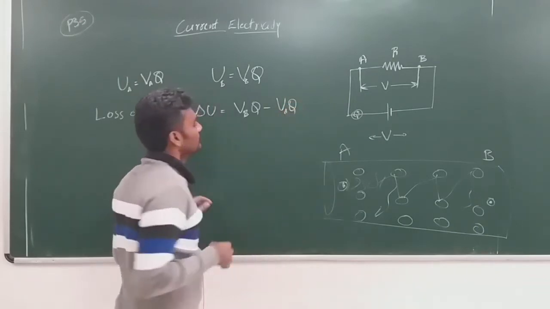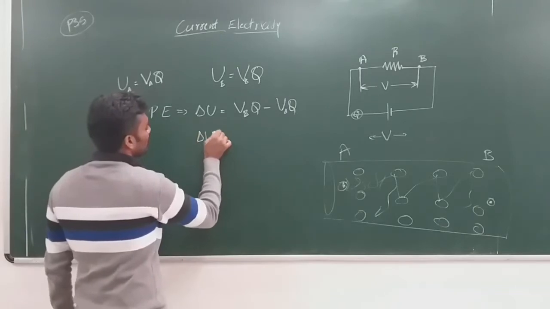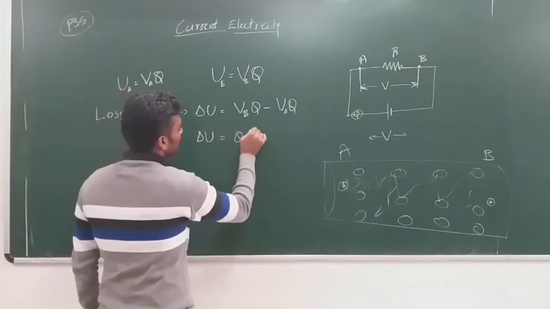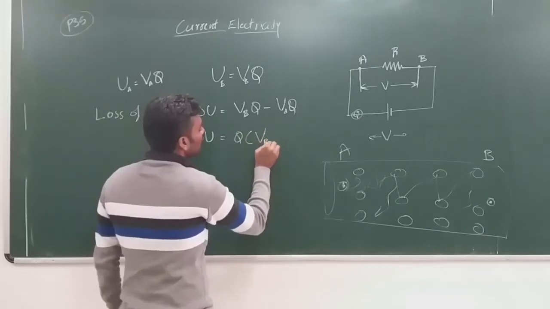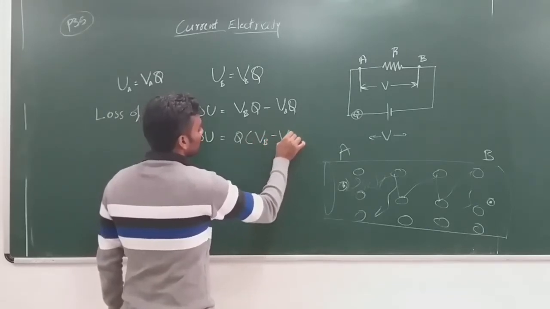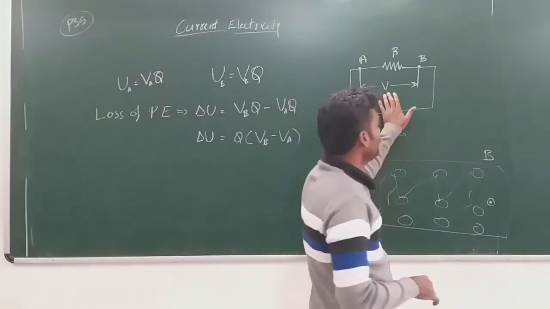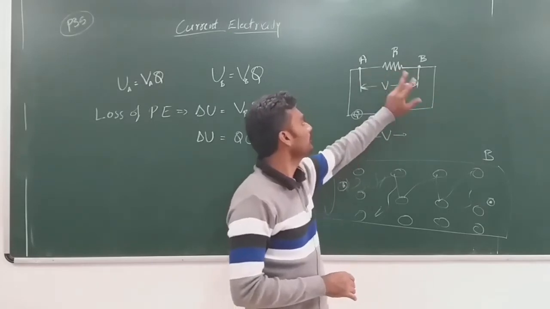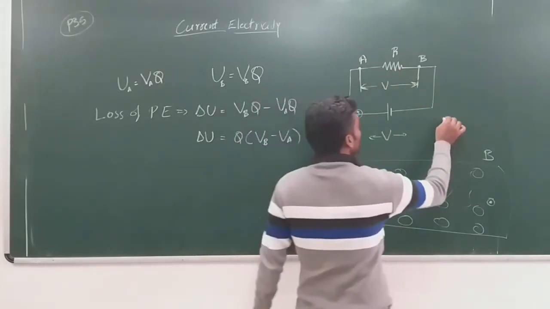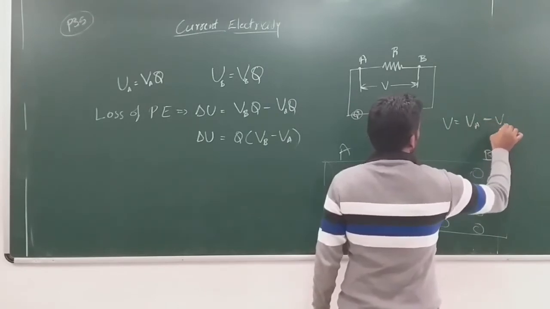VAQ. Now this is the loss of potential energy, which is delta U equal to, upon taking Q as a common factor, we are left with VB minus VA. Now what is this V here? V is the potential difference between the points A and B. So V itself is VA minus VB, right?